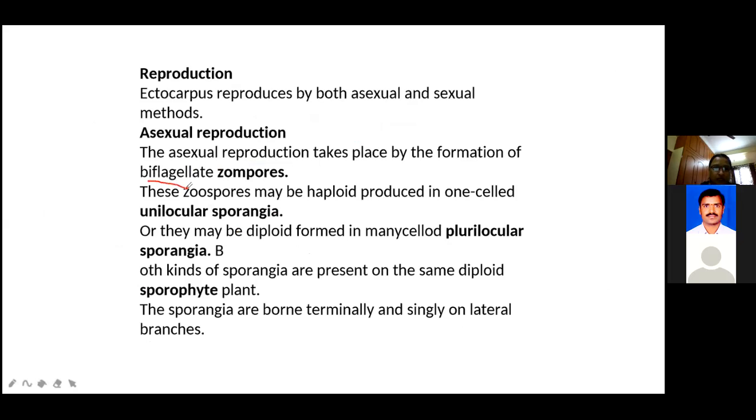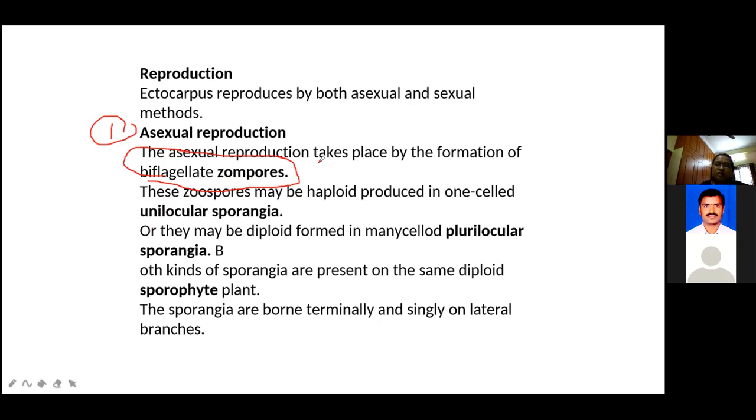See here, girls, this one. How is it formed? Write down, girls. Today's topic is reproduction in Ectocarpus. The first reproduction is called asexual reproduction. How is it formed? Which formation is asexual reproduction? Asexual reproduction always takes place by formation of biflagellate zoospores. These zoospores are produced in two kinds of sporangia.